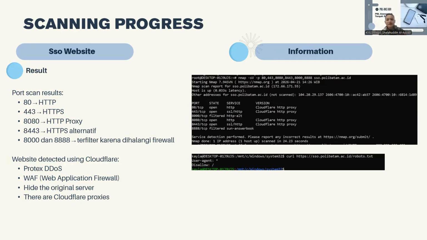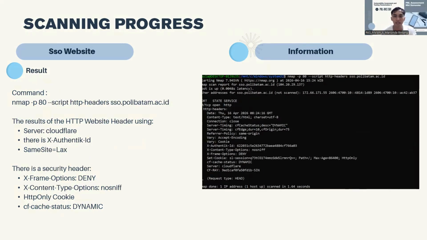Some site cookies use Lax mode. Security headers found: X-Frame-Options deny. X-Content-Type-Options is nosniff. HttpOnly cookie. And cache status is dynamic. This indicates that the website has implemented several basic security configurations.